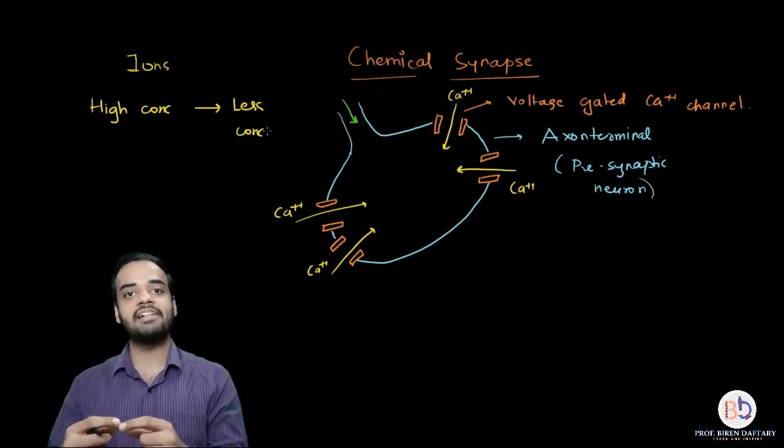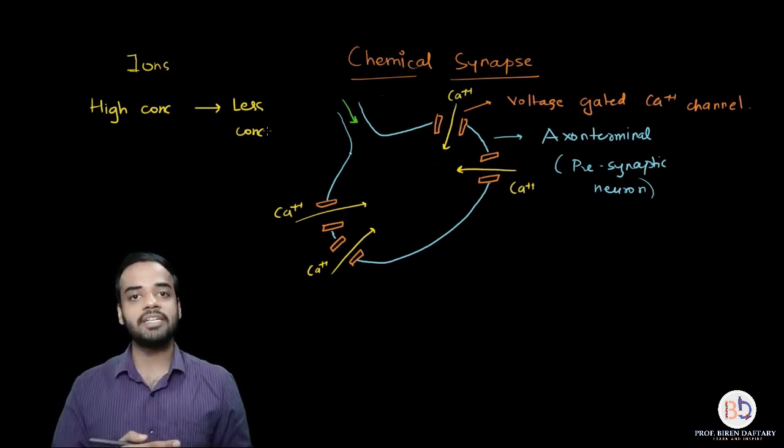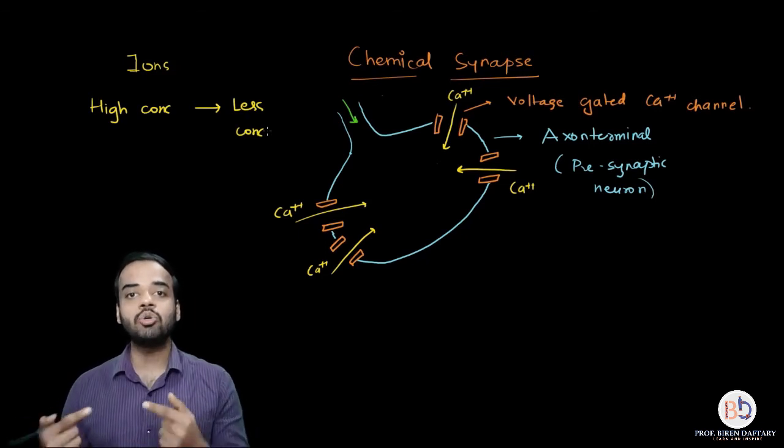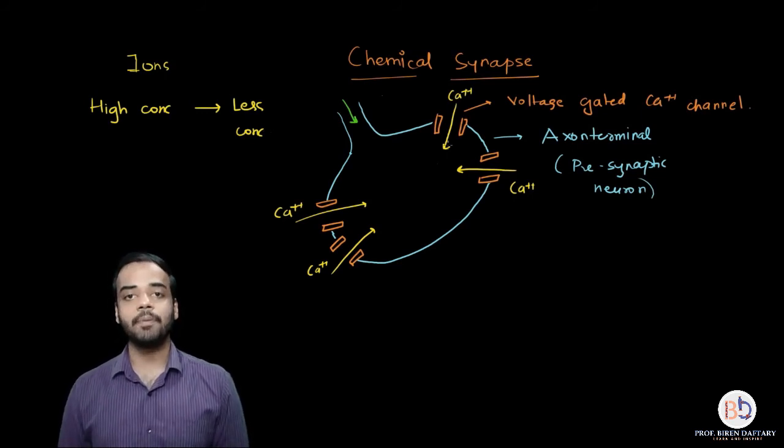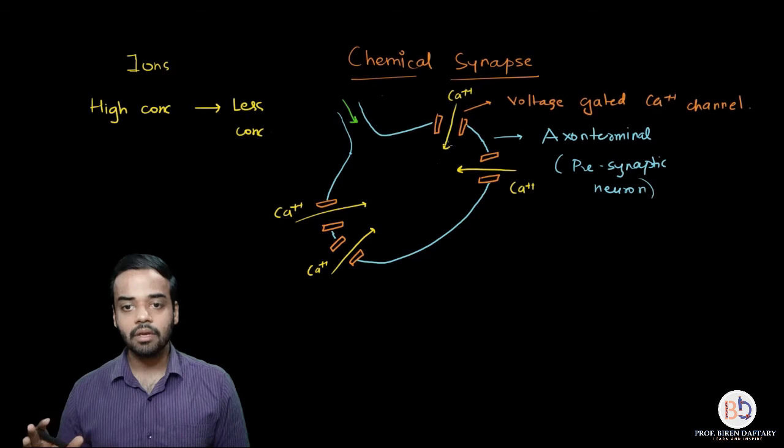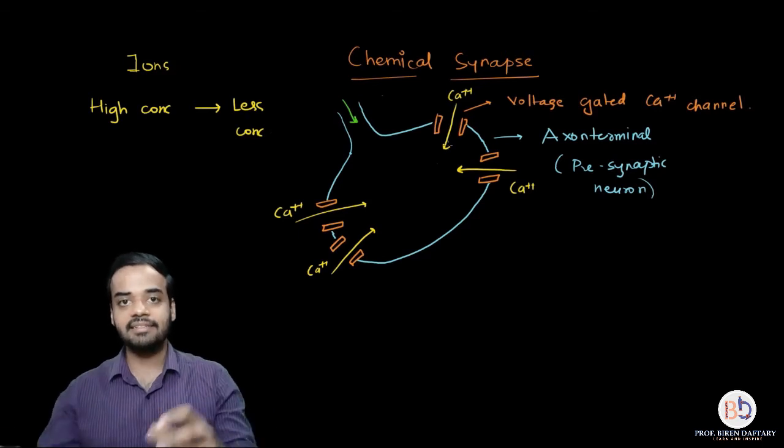So as soon as the calcium channels open up, the calcium ions will rush inside the neuron, and that is what I have shown here with the yellow colored arrow. Is this clear? I hope this part is clear. Please understand this. This is an entirely conceptual topic, and if you can understand it, it will be very, very easy. Now what happens is, this is happening.